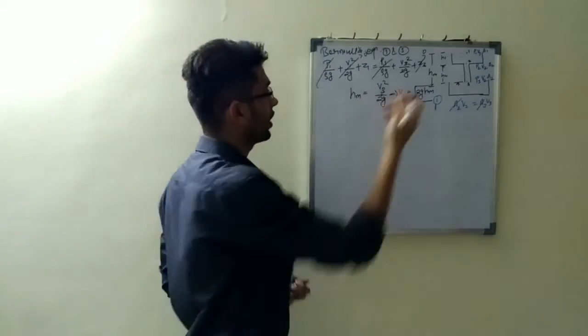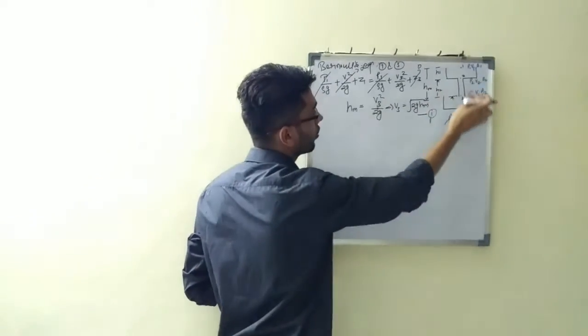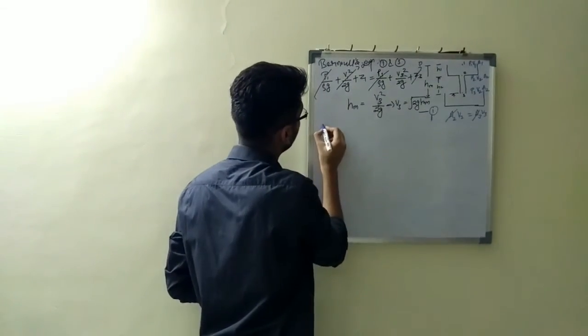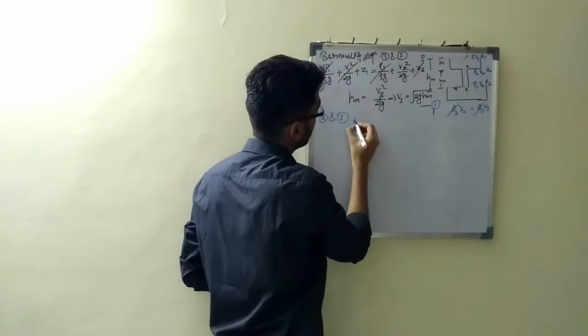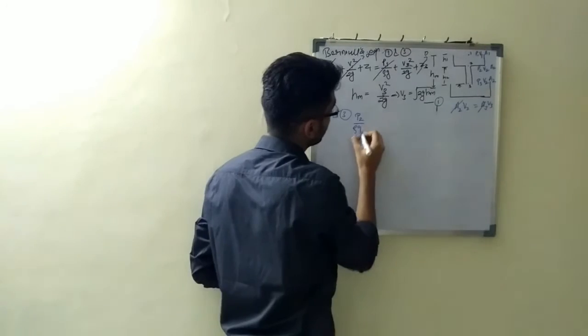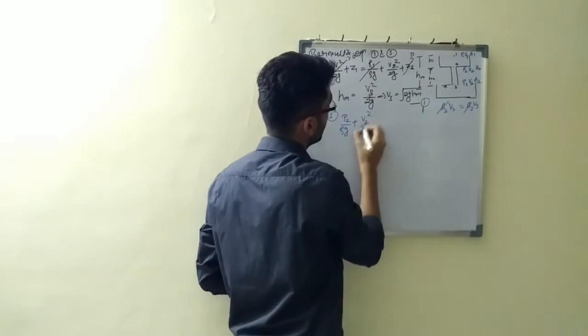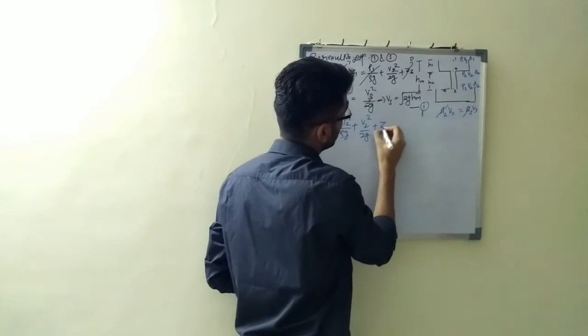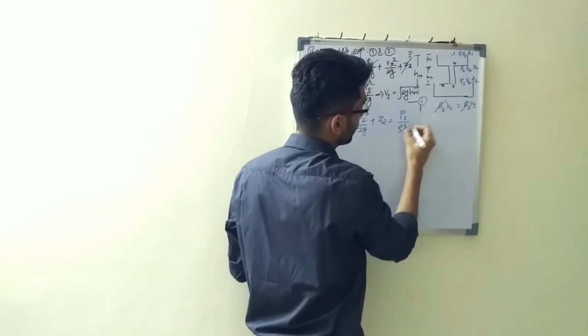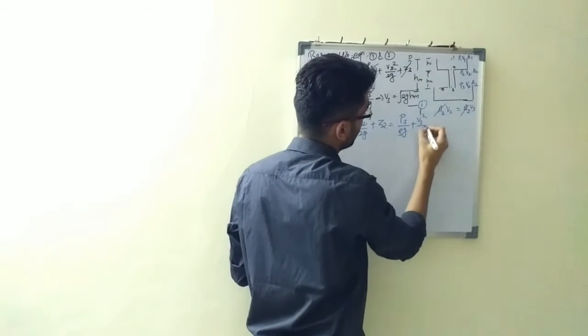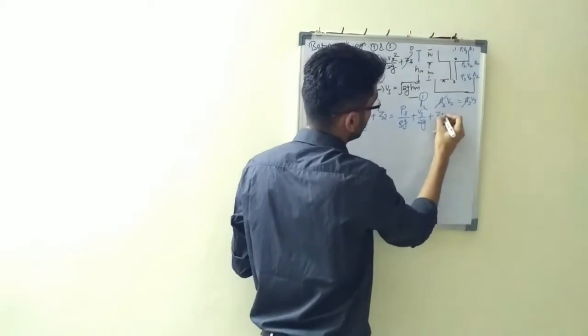Okay. Now next, I'll apply Bernoulli's equation between point 2 and 3, the same Bernoulli's equation. So that will come P2 by rho g plus V2 square upon 2g plus Z2 equals P3 by rho g plus V3 square upon 2g plus Z3.